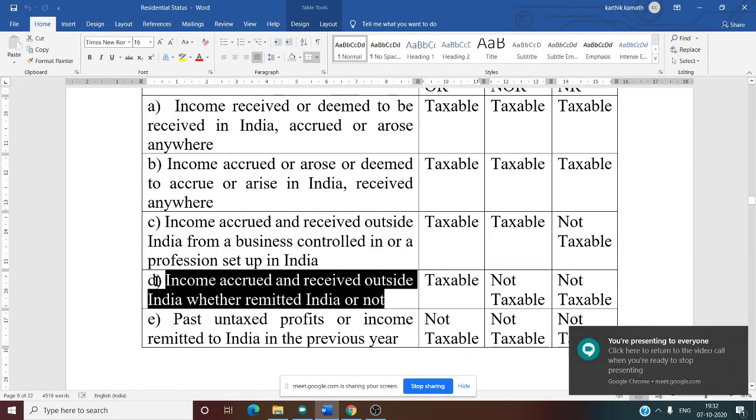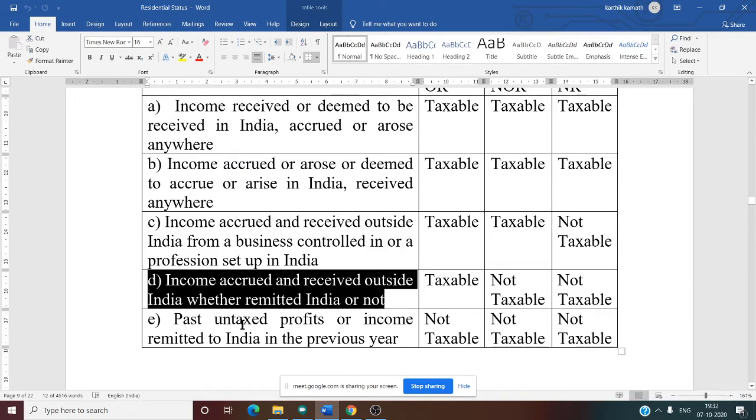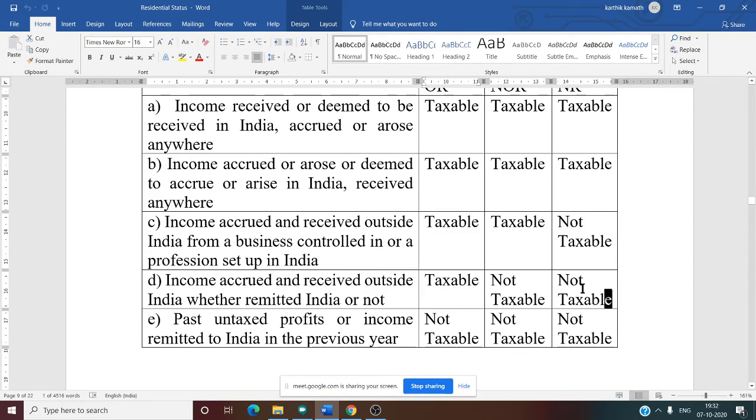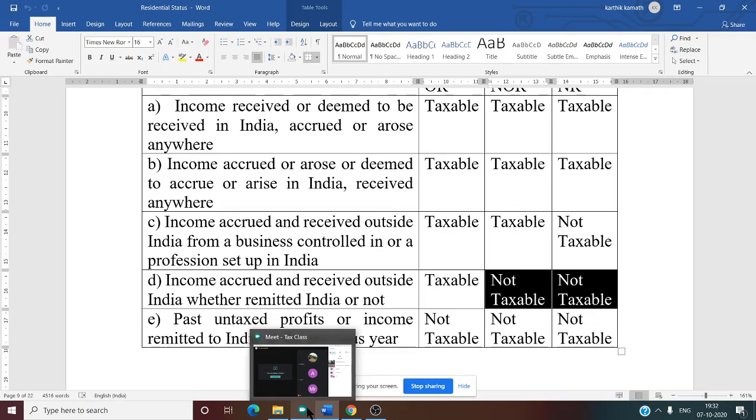See this, case number D. Income accrued and received outside India, whether remitted to India or not. Only OR is taxed. The other two are not taxed. Whether this is clear? Yes. Then what about past untaxed profit?